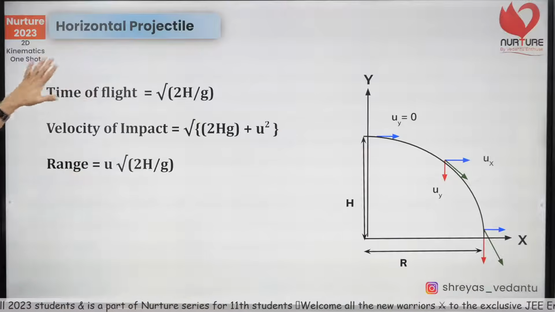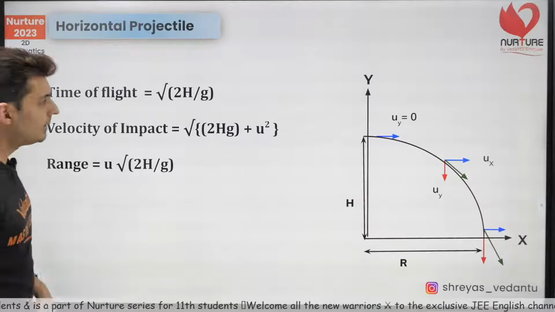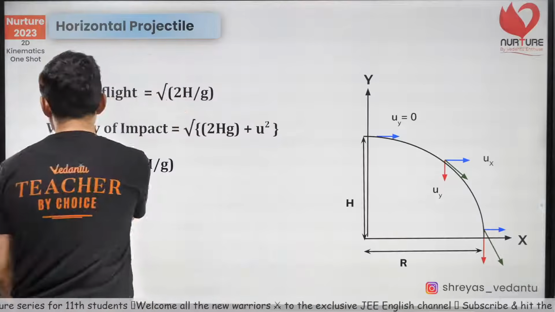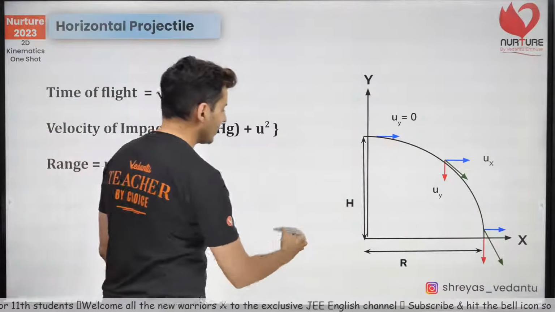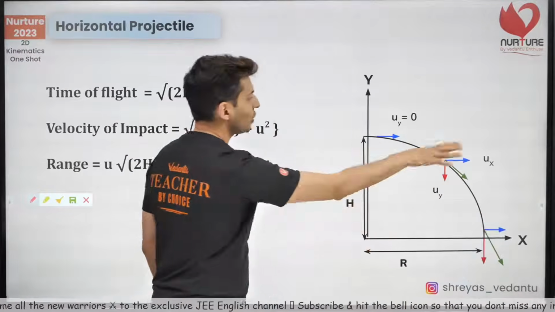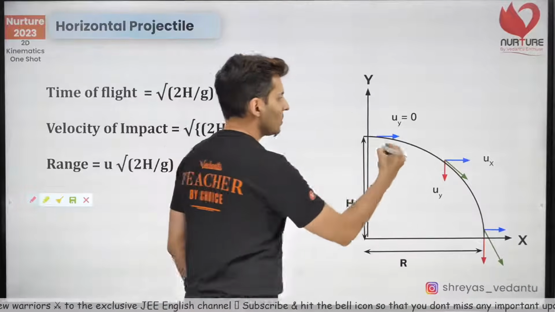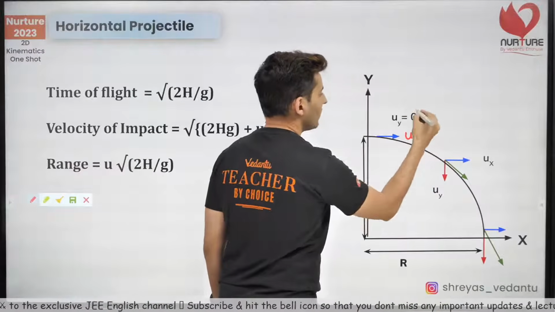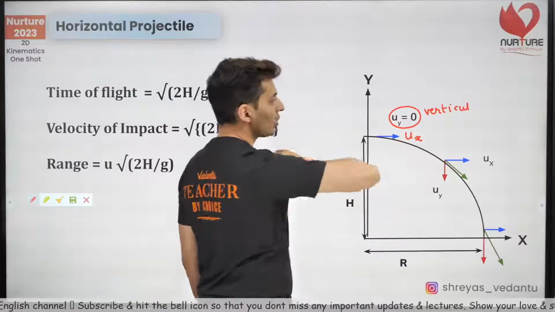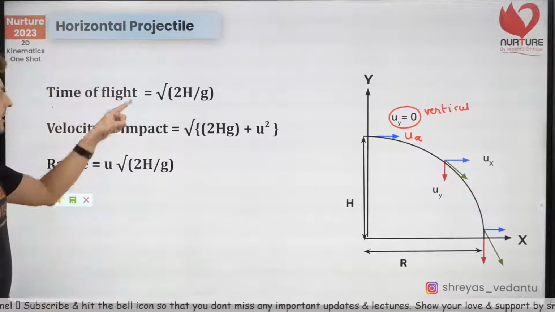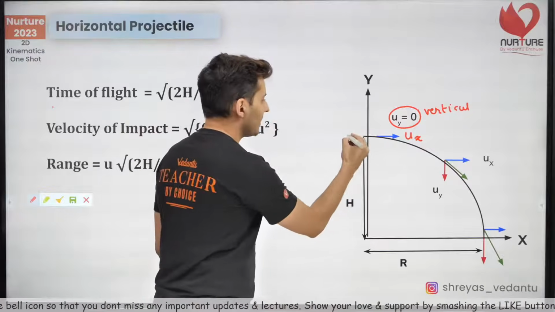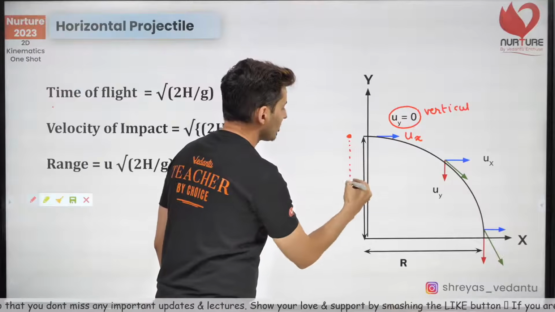Okay. So horizontal projectile, what is the idea? You are on a hill and you throw the object. It's like half the projectile, guys. So instead of throwing it from below and completing projectile, you are already on a hill and throwing it. So, you just have the horizontal velocity. Vertical component is 0 because you are throwing it horizontally. In that case, the time of flight is the same as the time for a ball which is dropped.